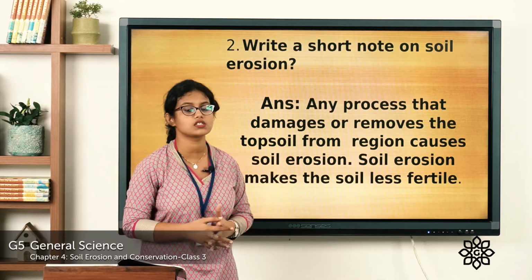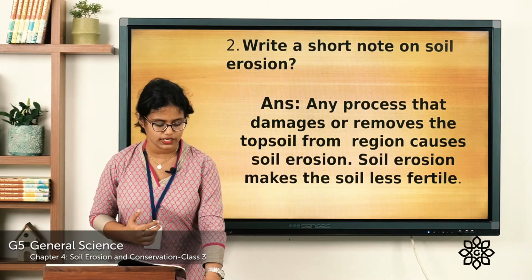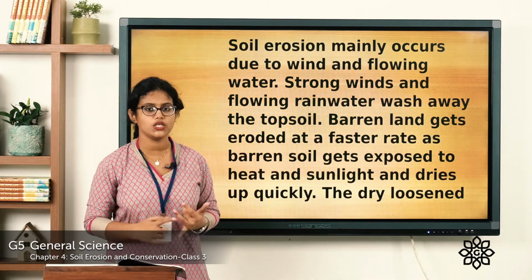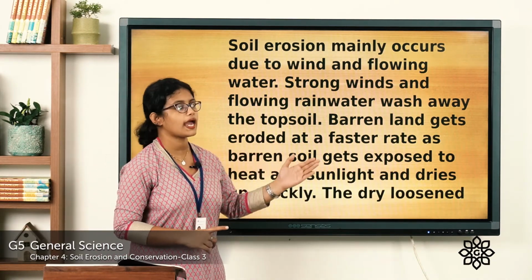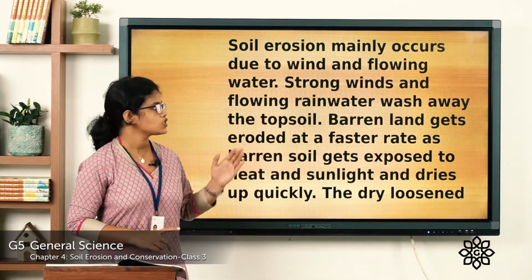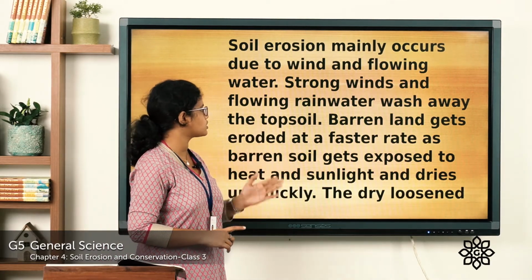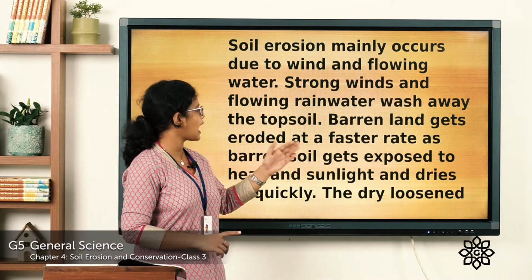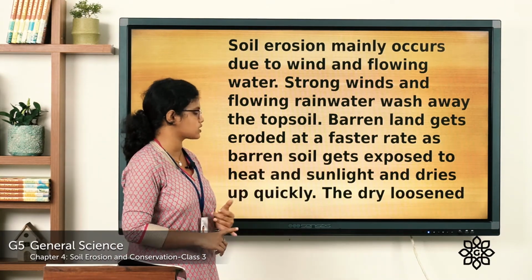Soil erosion makes the soil less fertile. It mainly occurs due to wind and flowing water. Strong winds and flowing rainwater wash away the top layer of soil. Barren land gets eroded at a faster rate. How?